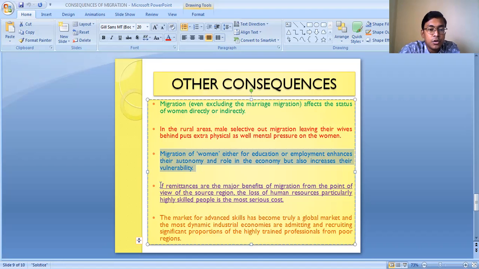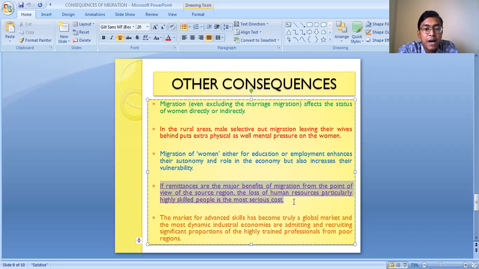So if remittances are the major benefits of migration from the point of view of the source region, the loss of human resources, particularly highly skilled people, is the most serious cost. As I have already said, if we are getting remittances from the migrant people, that is fine. But on the other hand, we are losing human resources, because who are migrating? The highly skilled and semi-skilled people. So there's a loss of human resources because they are working for other countries and other places.